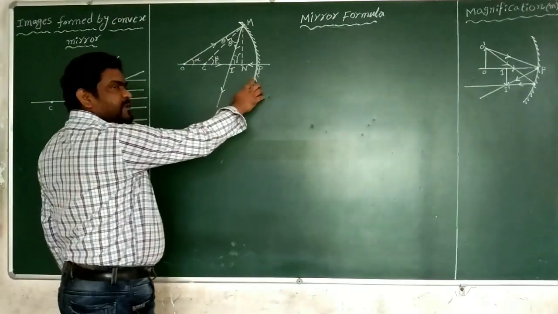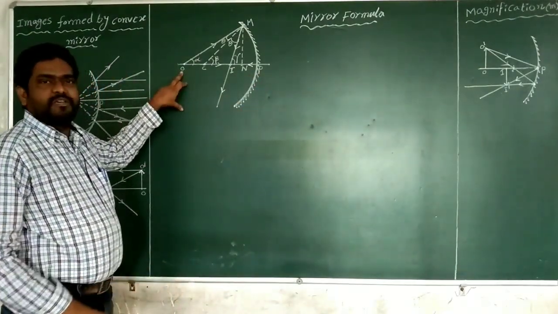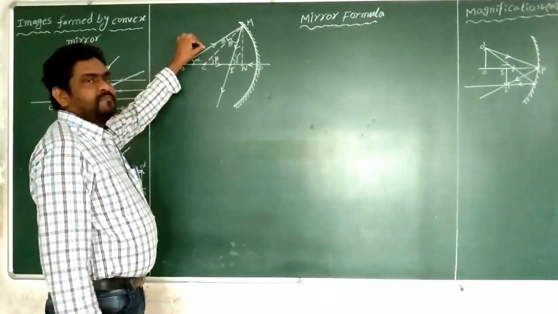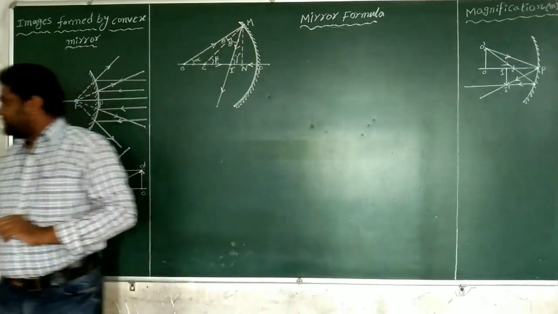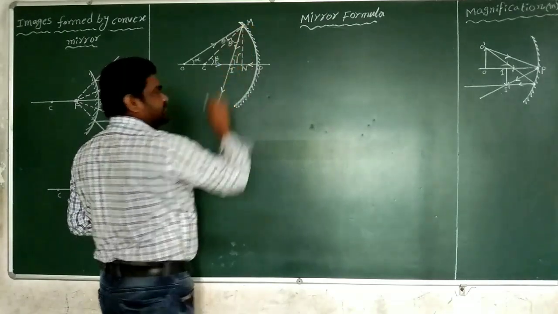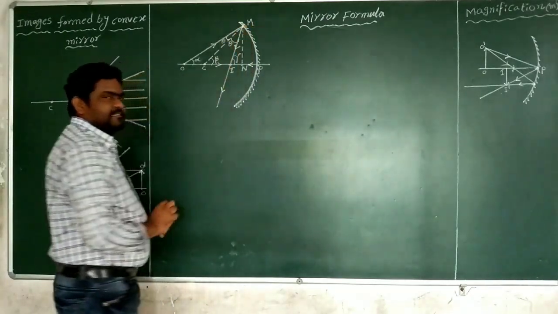When the object O is placed here, from this object we consider one light ray. This light ray is incident on the mirror at point M. M is the point of incidence.